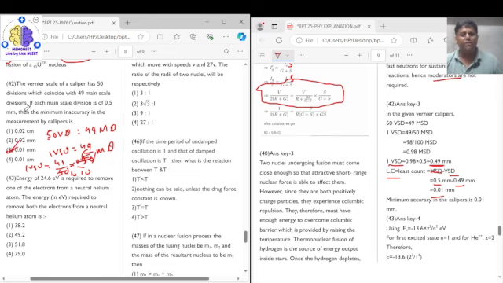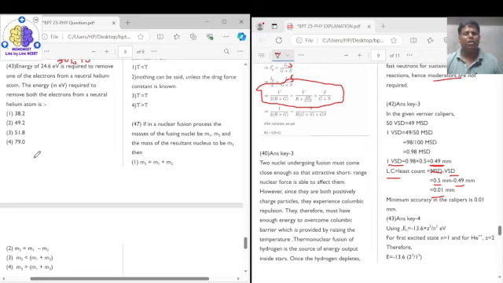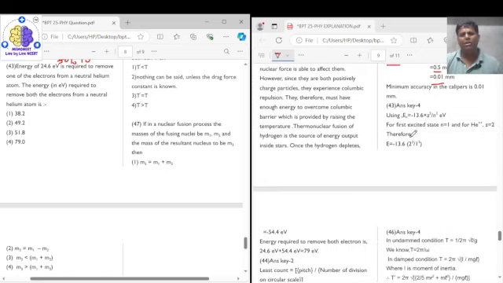Now question number 43 says that the energy of 24.6 electron volts is required to remove one of the electrons from a neutral helium atom. The energy in electron volts required to remove both the electrons is asked. Okay, now we are removing the second electron, so n will be equal to 1 over here, and Z for helium is 2. We will use the equation 13.6 into Z squared upon n squared. Z is equal to 2 and n is equal to 1. Putting the values, we get 54.4 electron volts.